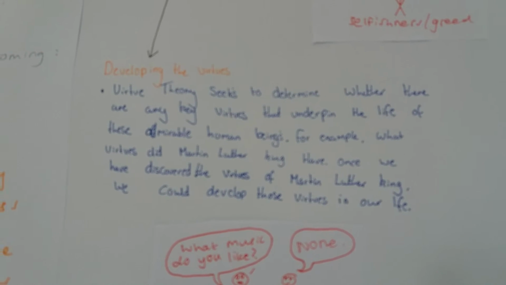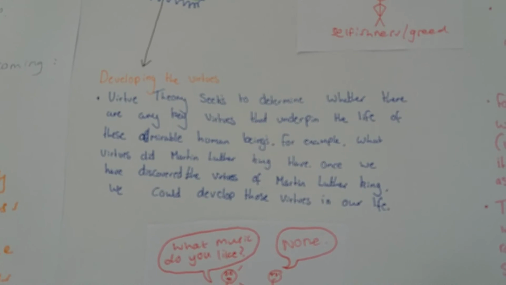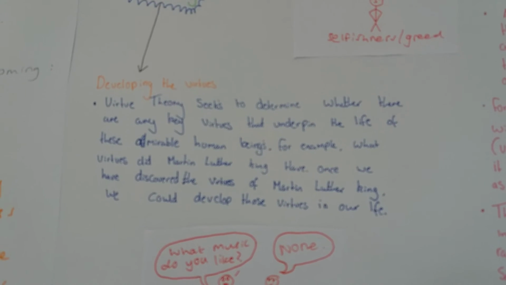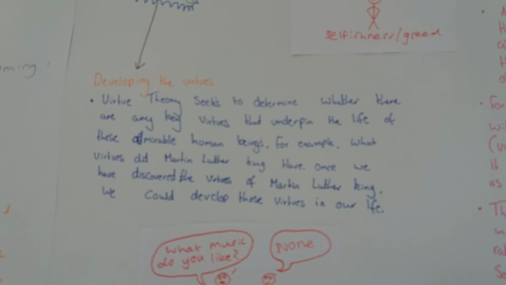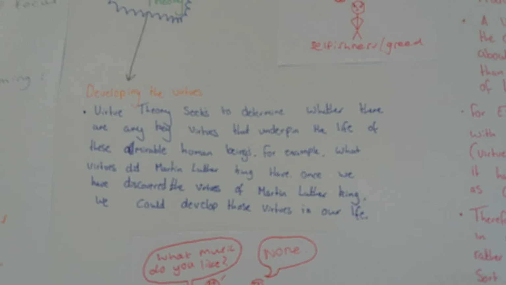Developing the virtues. Virtue theory seeks to determine whether there are any key virtues that underpin the life of these admirable human beings. For example, what virtues did Martin Luther King have? Once we have discovered the virtues of Martin Luther King, we could develop those virtues in our life.